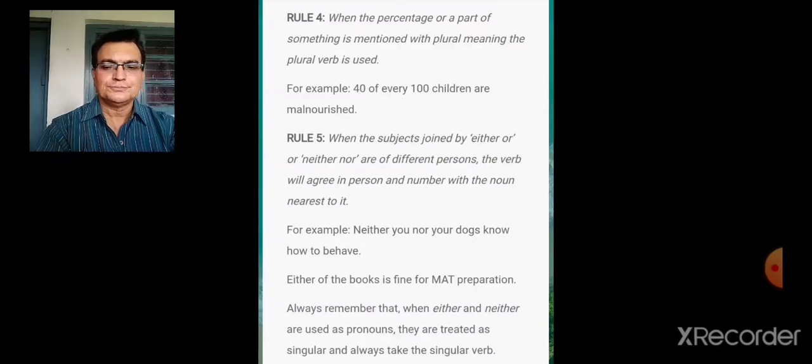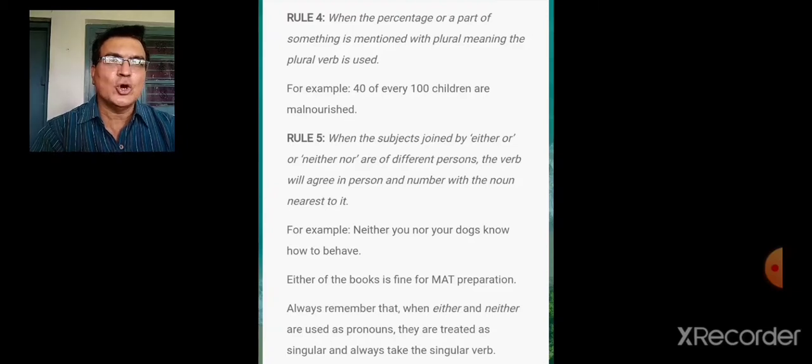Rule number 4. When the percentage or a part of something is mentioned with plural meaning, it's very important what sense it has, what meaning it conveys. Now 40 of every 100 children. So how many children are there? 40 children. So naturally you have to use plural verb. So 40 of every 100 children are malnourished. So 40 children are malnourished. So the meaning is plural here, and therefore you have to make use of plural verb.